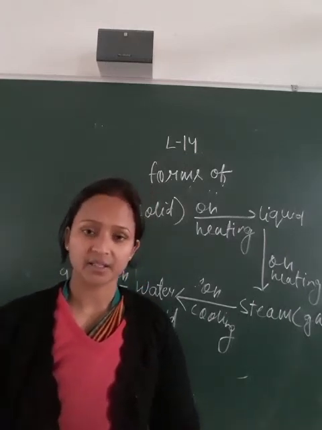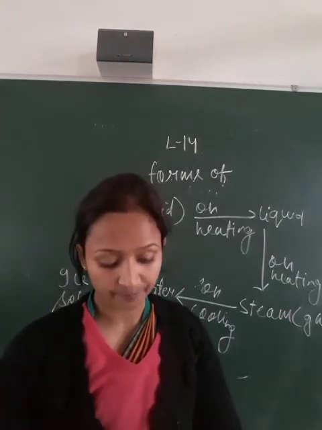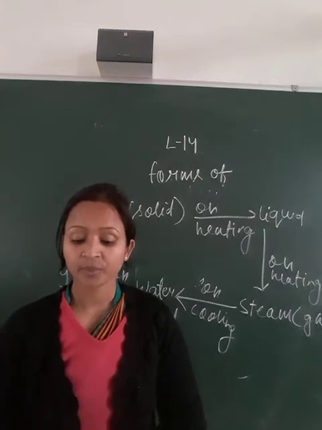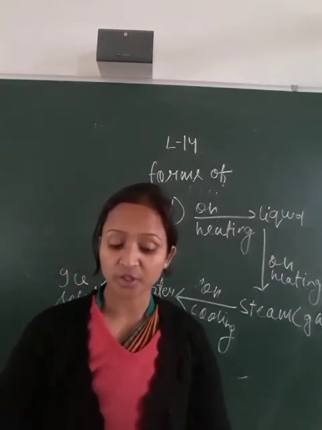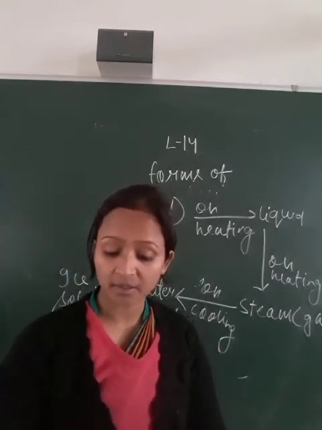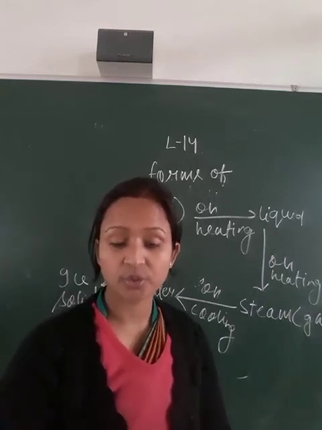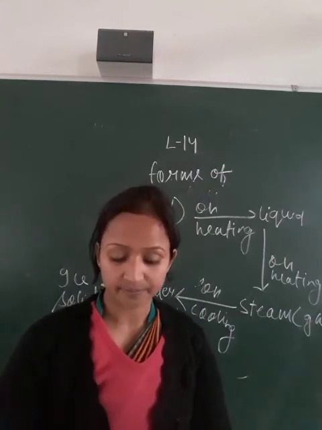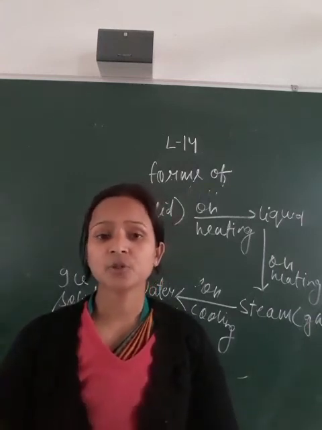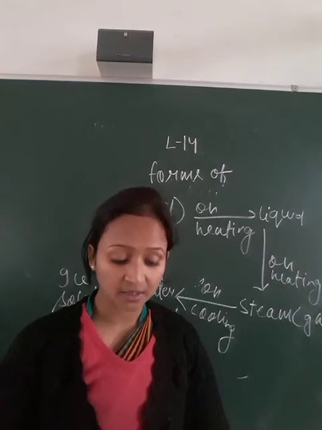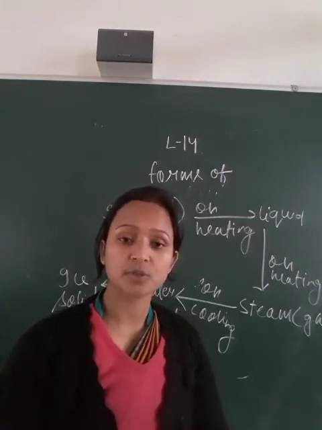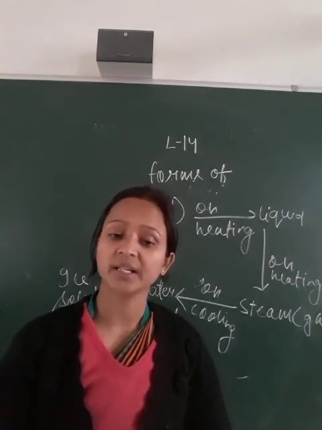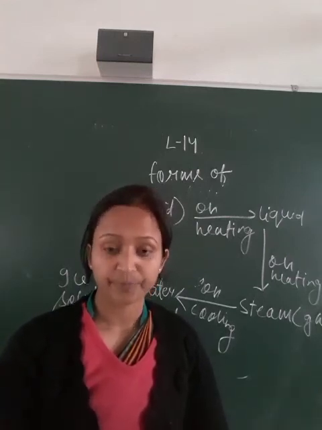What is the water cycle? The journey of water from the water bodies goes on, that is through the water vapor into clouds, and then back through rain to the water bodies. This is called the water cycle. In the water cycle process, three processes are there. First one is the evaporation, second one is the condensation, and third one is the precipitation.